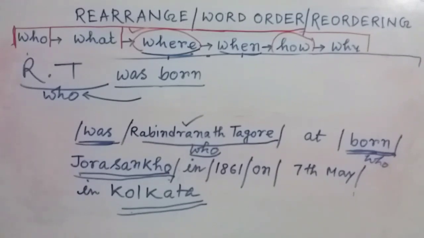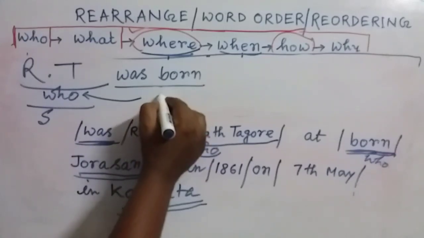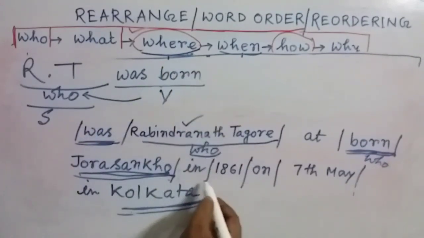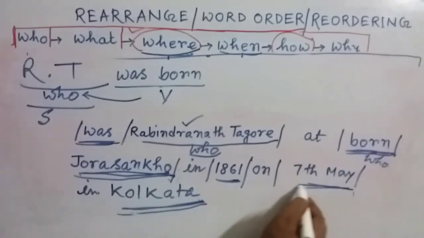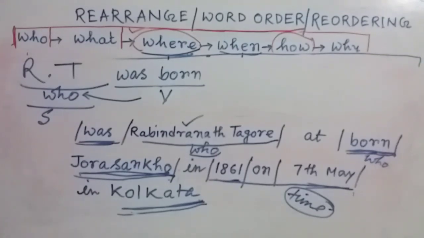So my dear friends, we got the subject. This is the subject. This is the verb. Here you can see there is no such object, but there are some names of places. Names of places means this section. Or something is there, days or the year. That means it answers the times. So these are the times. That means for this section, when. So we got the answers of when and where.